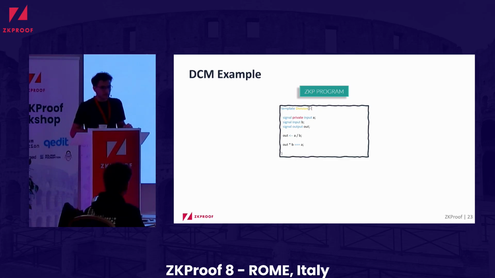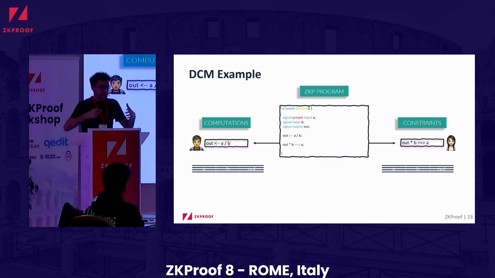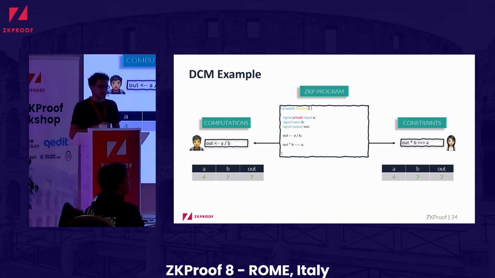So here we have the program again, and we will split it into the prover and the verifier side, or the computations and the constraint side. And what our formalization proposes to do is take the set of variables or signals on both sides and look at all the possible sets of values and see whether this can be generated by the prover and will this be accepted by the verifier. So for example here, 4, 2, 2: 4 divided by 2 is 2, it can be generated by the program and the verifier also accepts it given its constraints.